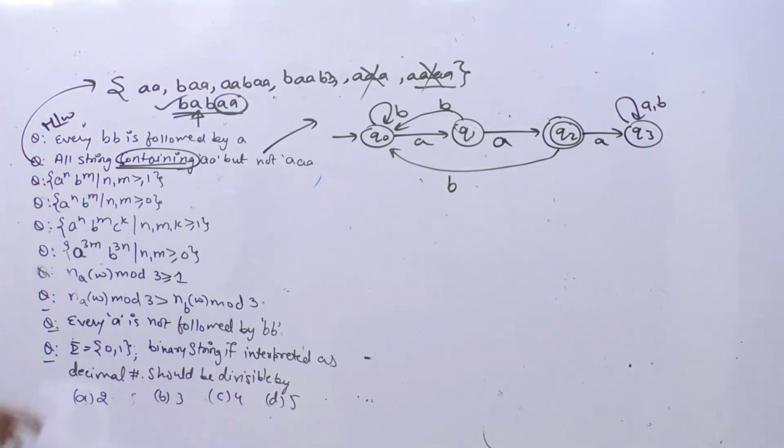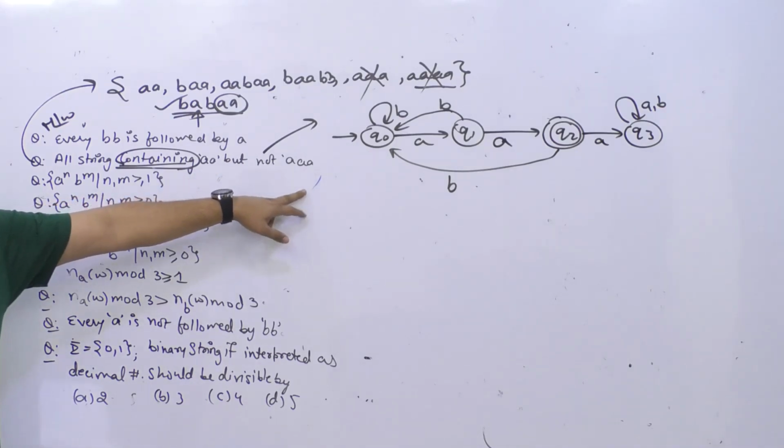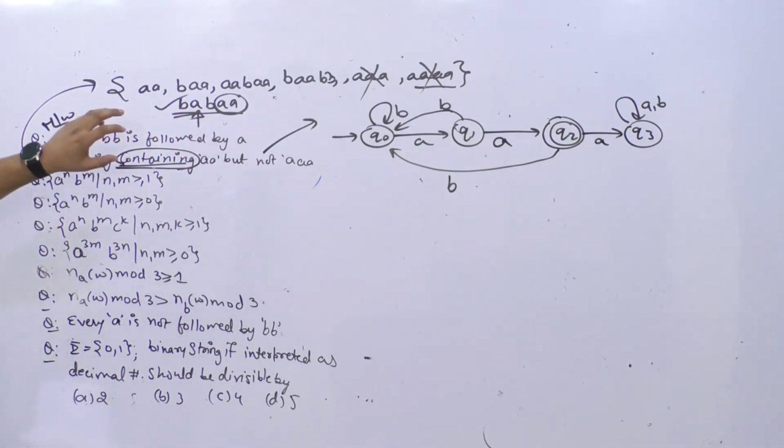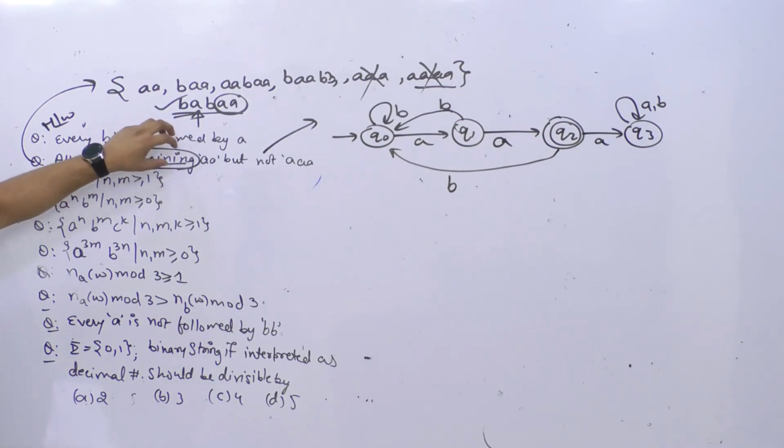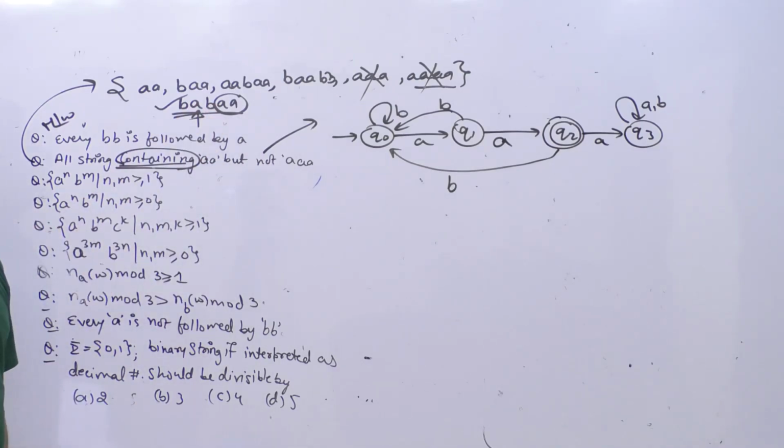Now look at it here, they are saying all strings containing AA but not AAA. So what they are trying to say is कि आपकी जो string है, whatever your string is, it should have this AA, right? Does not mean it cannot have single A. It can have single A, but it should definitely have a AA. So if the string is containing this AA, then the string is accepted. Is it clear? Fine. Now look at the next example here. So these problems we have done till now.